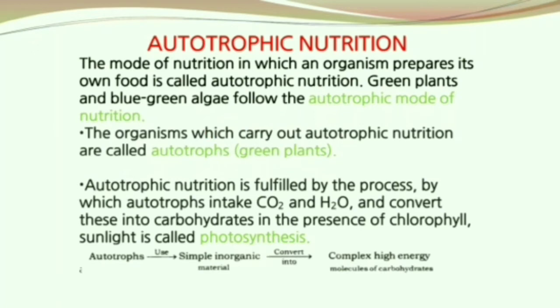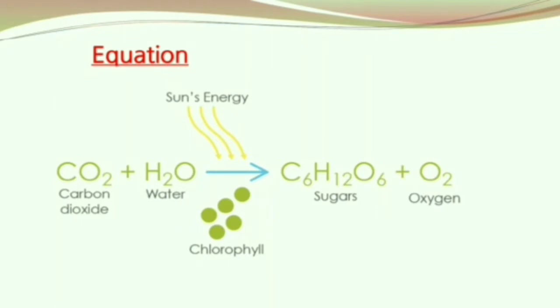Autotrophic nutrition is fulfilled by the process by which autotrophs take carbon dioxide and water and convert them into carbohydrates in the presence of chlorophyll and sunlight. This process is termed as photosynthesis. The reaction goes like this: carbon dioxide and water in the presence of sunlight and chlorophyll get converted into sugars and release oxygen. This is the equation for photosynthesis.